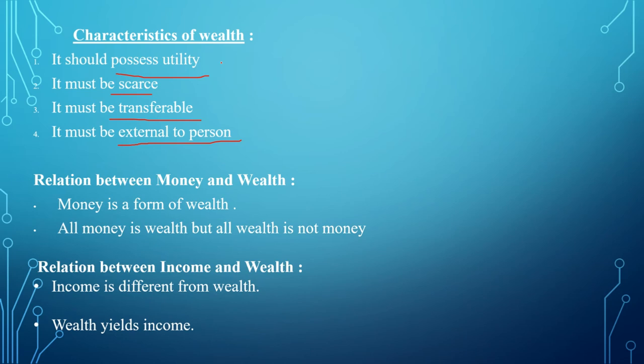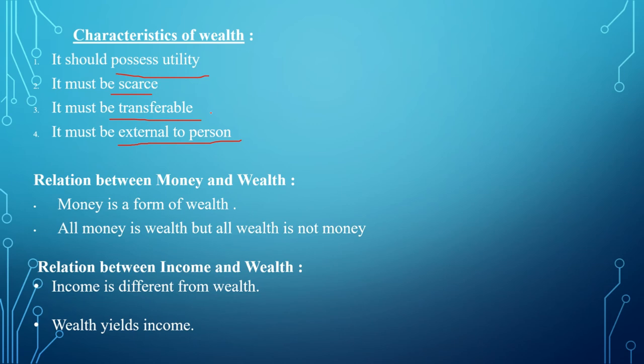All economic goods have utility. Scarce means limited. Wealth is related to value in exchange, that is, economic goods, and those are limited. Transferable means transfer of ownership from one person to another.